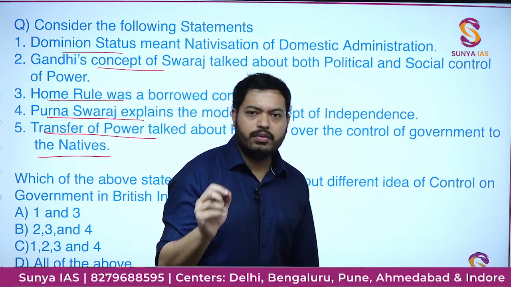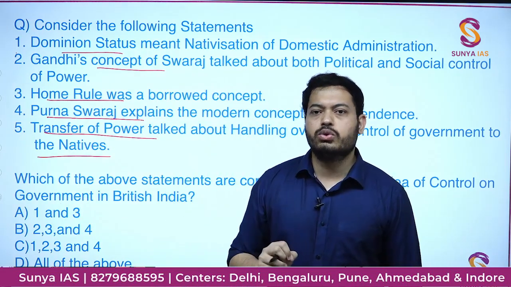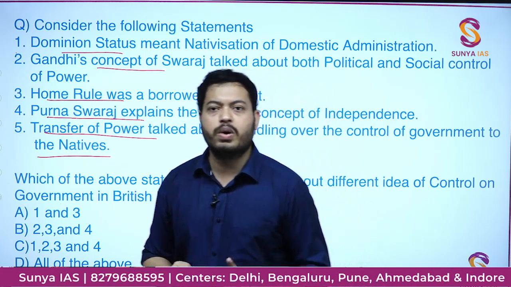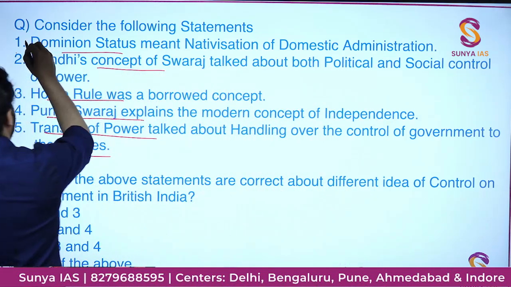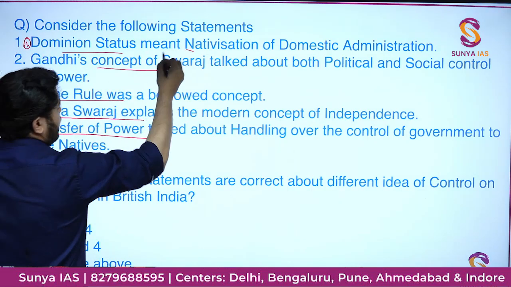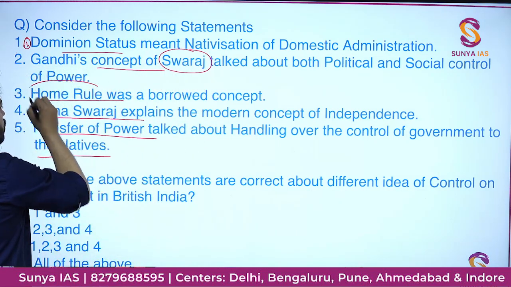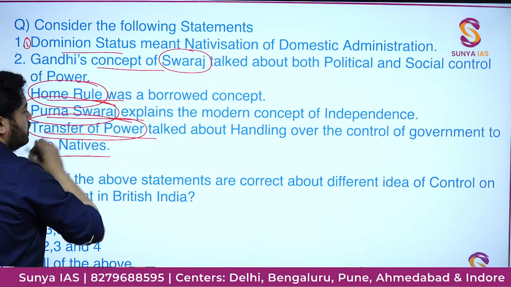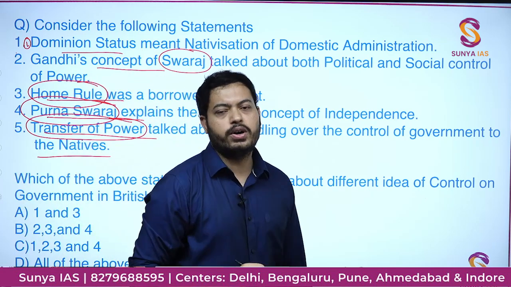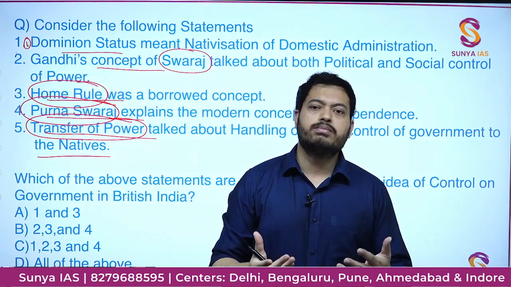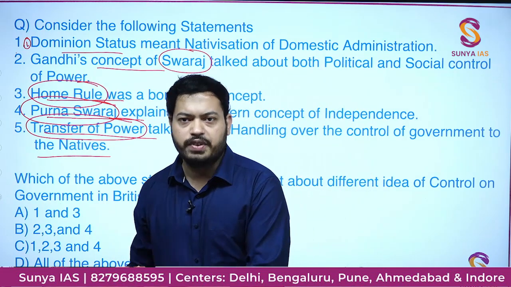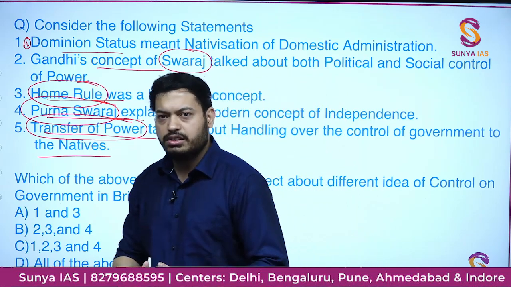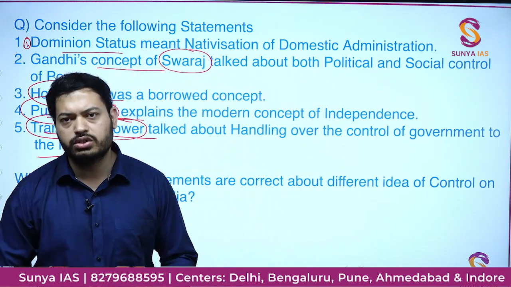Now, when you are tackling this question, there are 5 different terms which you need to know just to answer this one question, right from dominion status to Gandhi's idea of Swaraj to the concept of home rule, Purna Swaraj, and the final one, transfer of power. These 5 terms are of utmost importance when it comes to the nationalist phase of the Indian freedom struggle. And as you know, the nationalist struggle is the part from where most of the modern history questions are going to come.